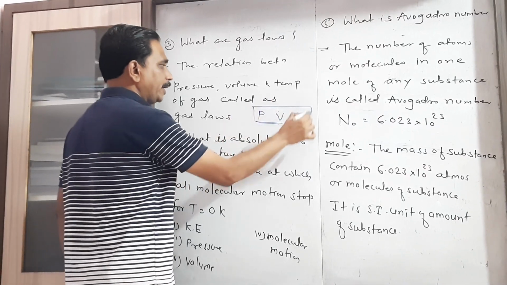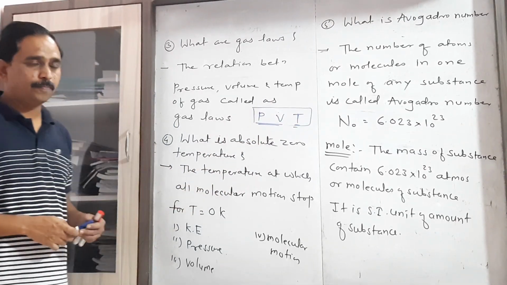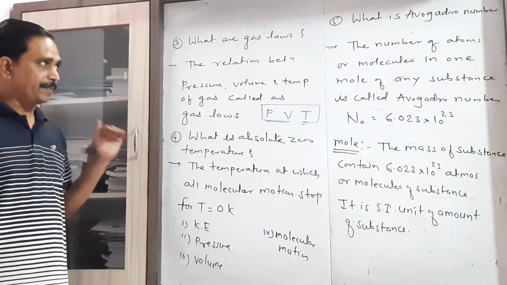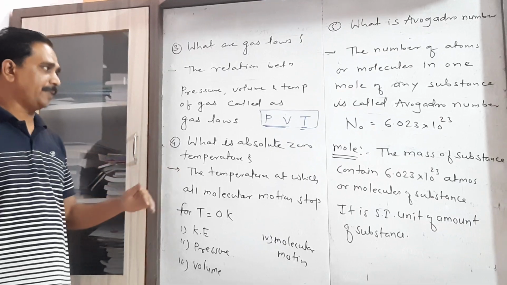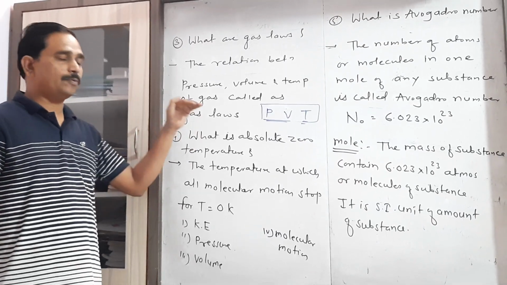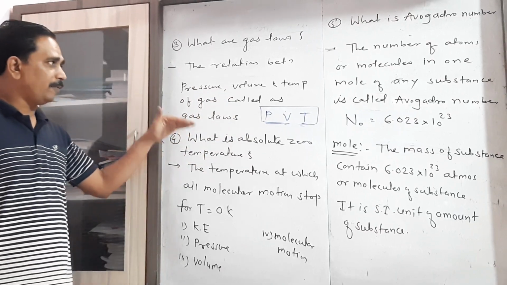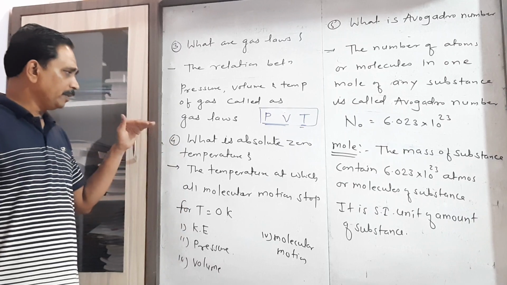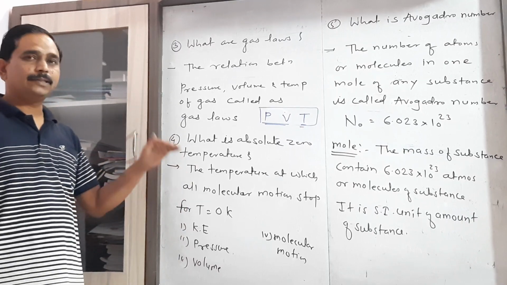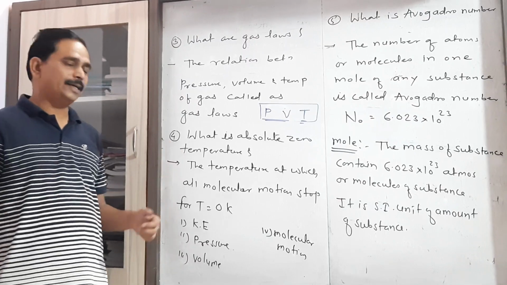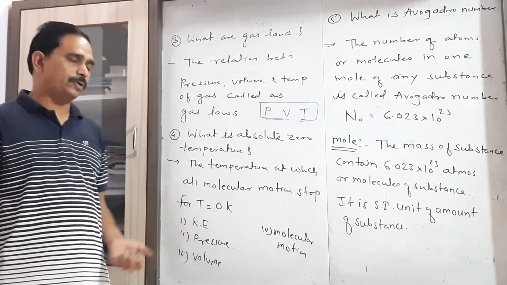These laws are called the gas laws. So simply, gas laws are the relation between pressure, volume and temperature. That's why I write here: the relation between pressure, volume and temperature of a gas is called gas laws. Then next one, what is the absolute zero temperature? The next concept that is asked is, what do you mean by absolute zero temperature?